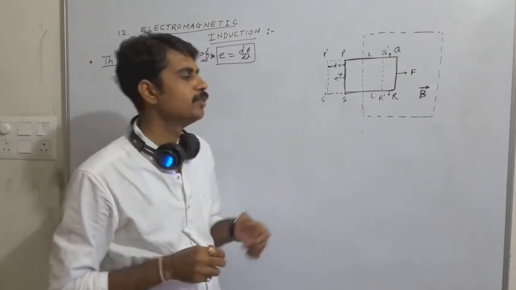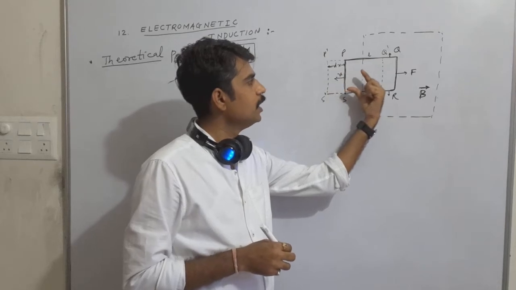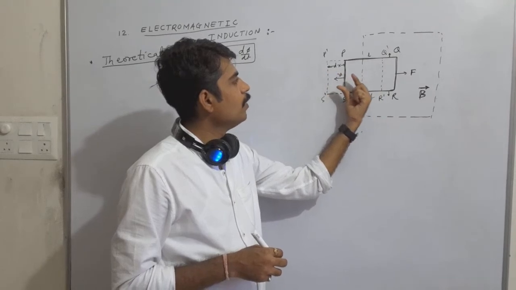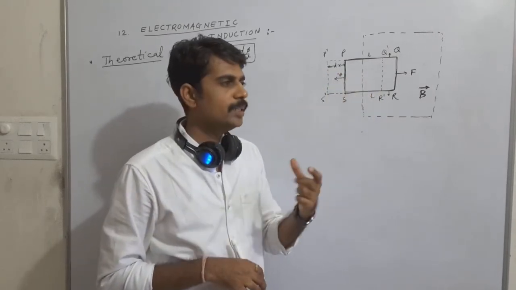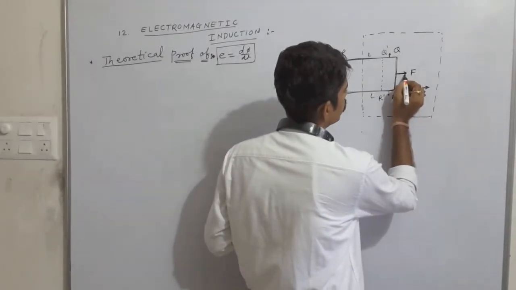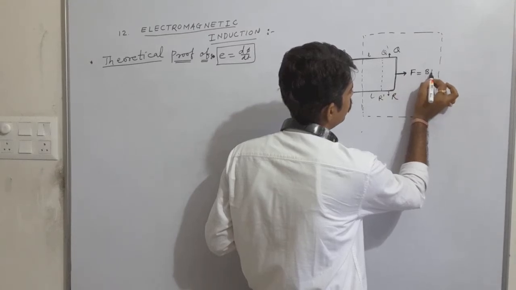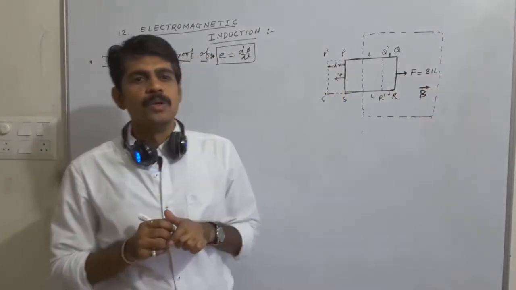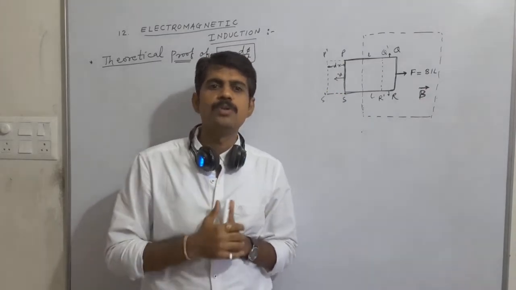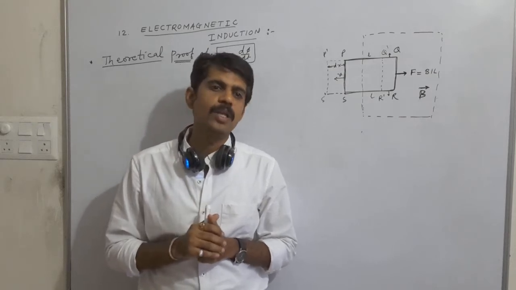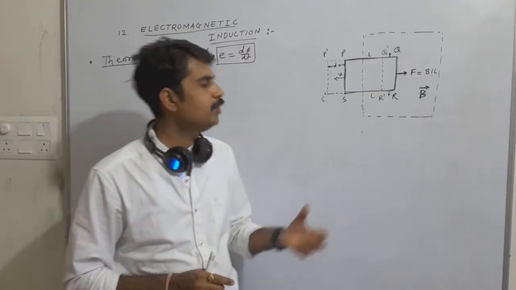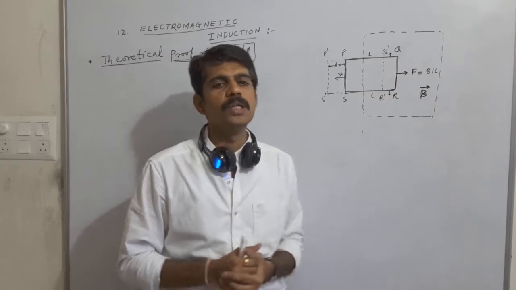Now suppose the coil is pulled towards the left hand side with a constant velocity V, as shown in this figure. Then the electrons in the coil will also move with the same velocity and they are going to experience a force F, which is equal to B into I into L.